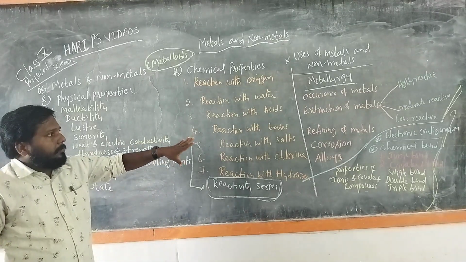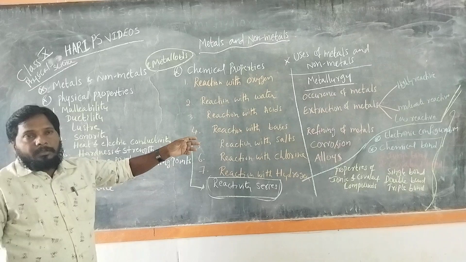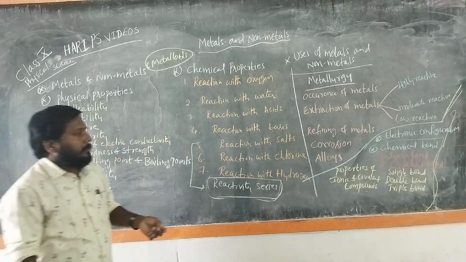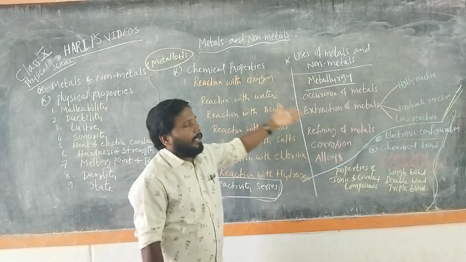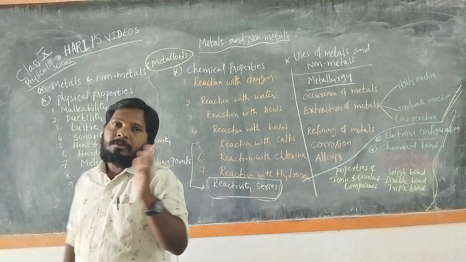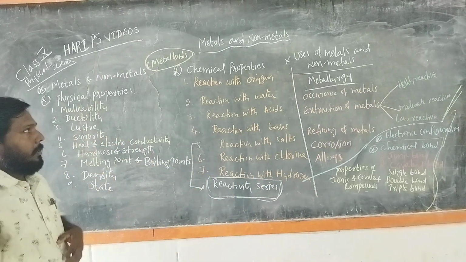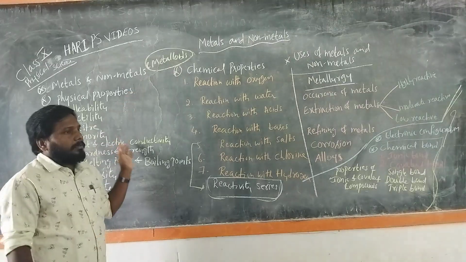Actually, these are three chapters: one is metals and non-metals, another is chemical bonding, and the other is metallurgy. If you look at the old textbooks, metals and non-metals were in class 8.